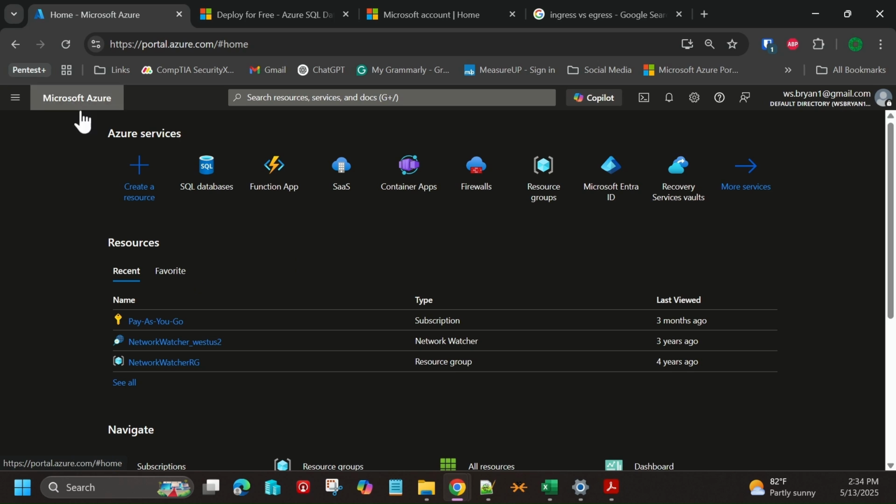So we are going to use Microsoft's Azure cloud platform to demonstrate this, and I'm logged into the Azure cloud. Keep in mind you can create your own account here too, and they give you a certain amount of credits, and there are some free tiers if you want to practice this as well. Again, not required for the exam, but I figure it would help to demonstrate some of the concepts that